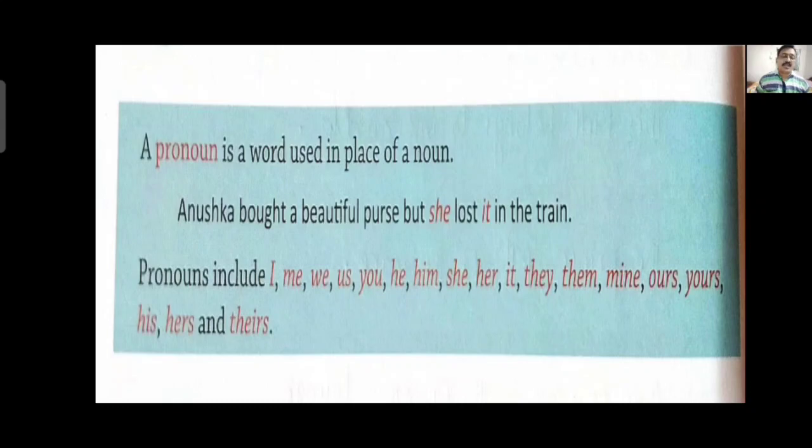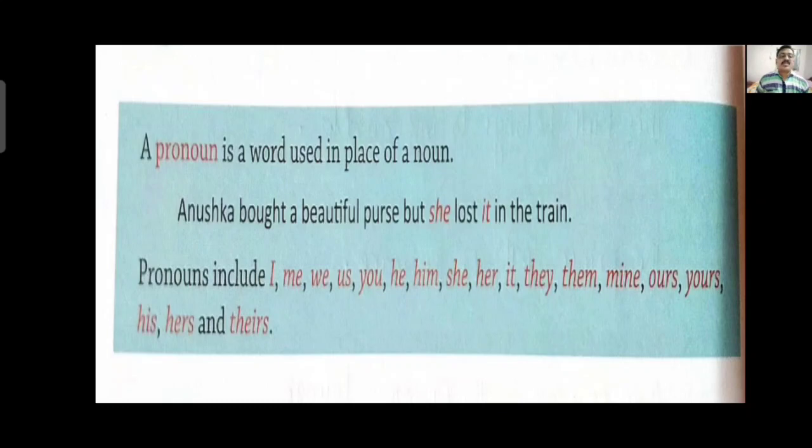For Anushka we have used she because she is the pronoun used for girls or female. And one more noun is there, purse. Purse is a non-living thing. For that we have used it. So for Anushka, she, and for purse, it.